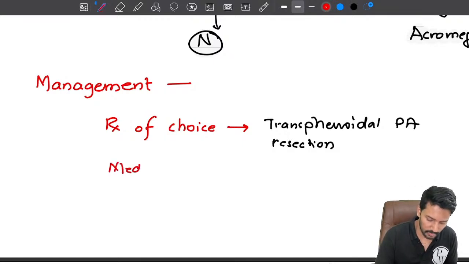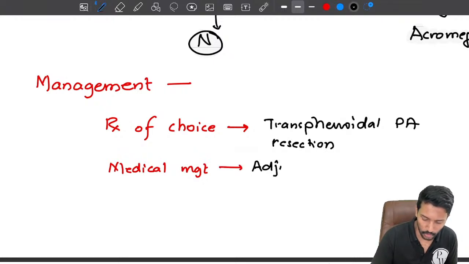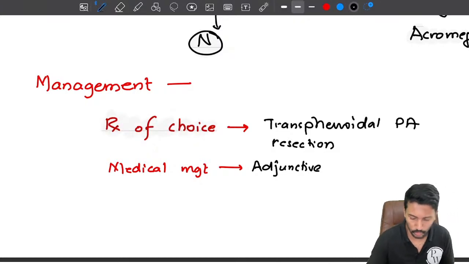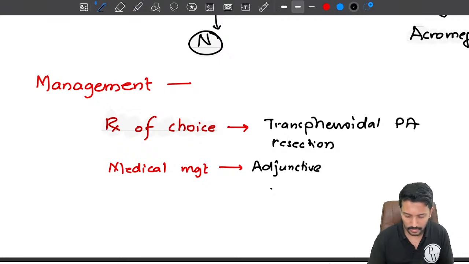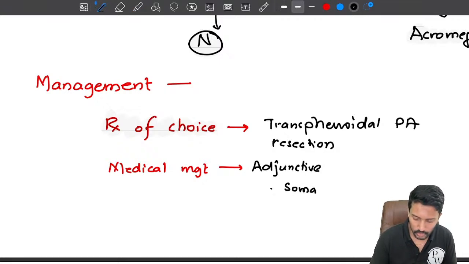Now, if the tumor is really large or you're not able to resect it completely, right? Medical management can be considered as an adjunctive. Medical management is an add-on or an adjunctive treatment and not a mainstay of treatment. The treatment of choice will still remain surgical removal of the growth hormone producing tumor. It is adjunctive, right? What drugs can be used? The drugs that we use are mainly somatostatin analogs.